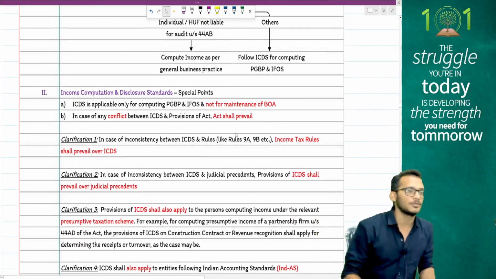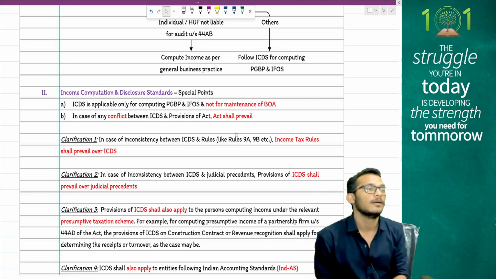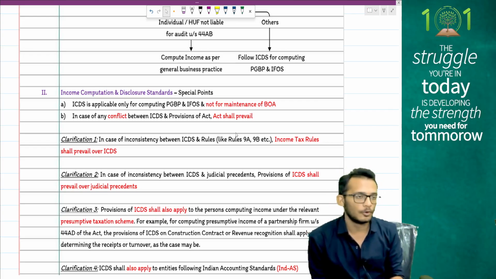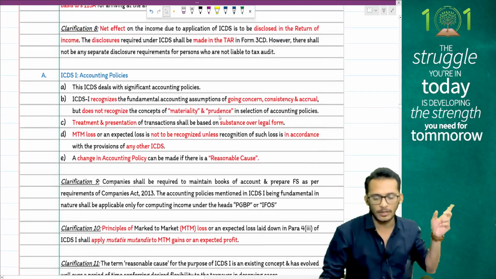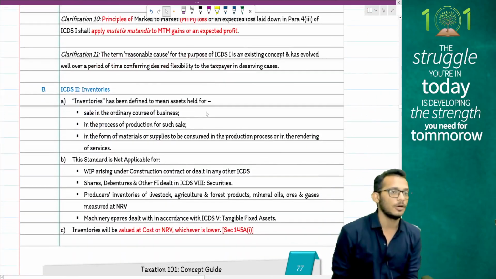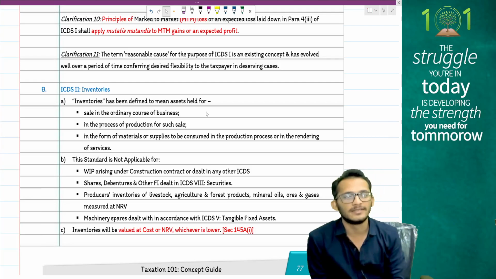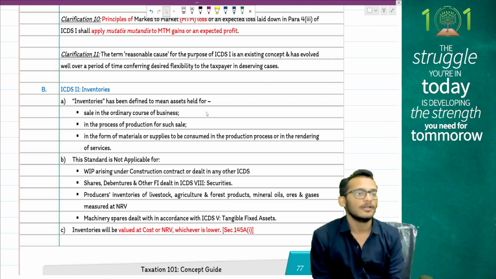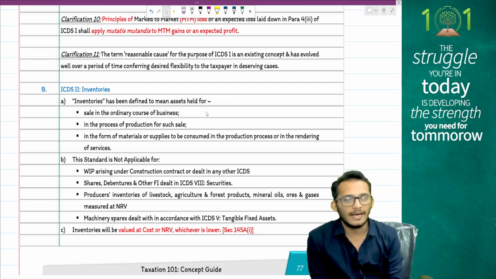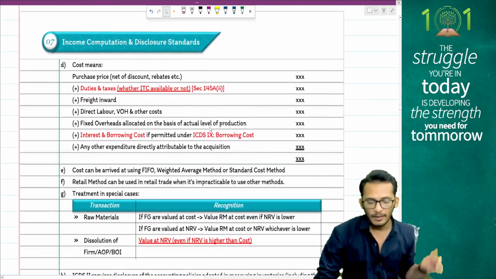Rules of ICDS, people. When it comes to ICDS number 1, I will take all rules same as accounts except for a concept called materiality and prudence. Ignore those two concepts. ICDS number 1 talks about accounting policies, which we have just now discussed. ICDS 2 talks about inventories, which says you have to recognize inventories at cost or NRV, whichever is lower. However, if the business is into liquidation, you will recognize asset only at NRV, even if the cost is lower. This is a significant difference from your accounting standard. Please bear that in mind.